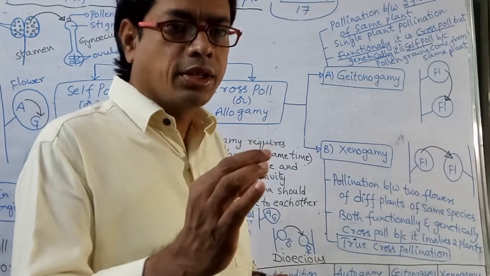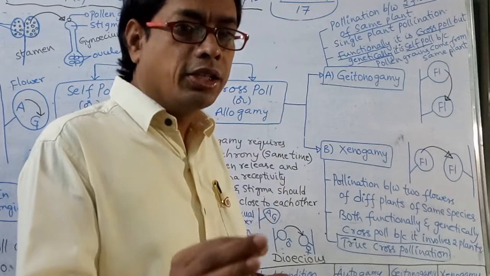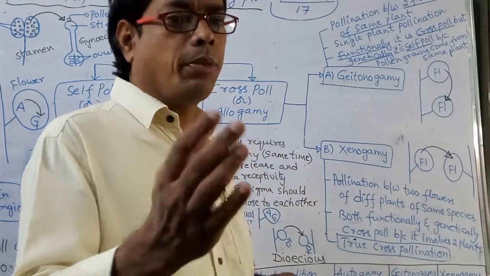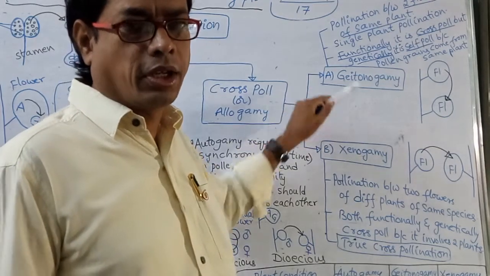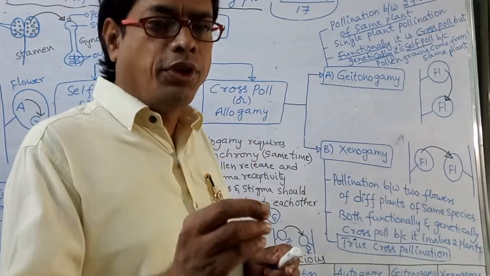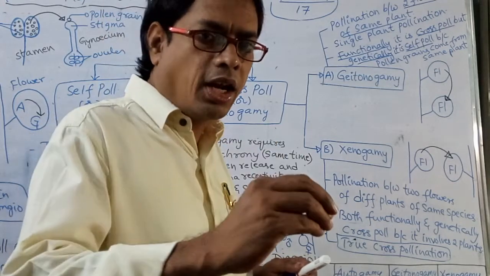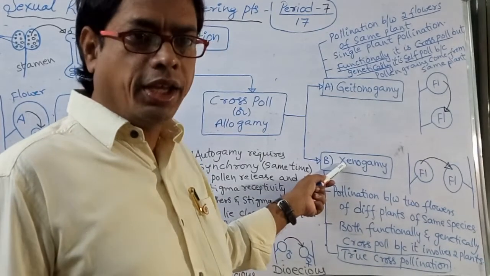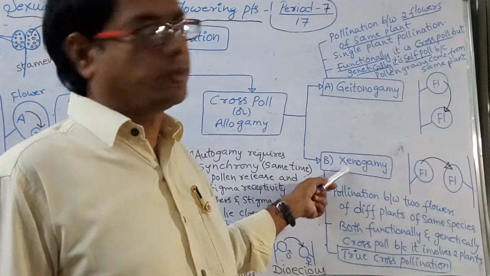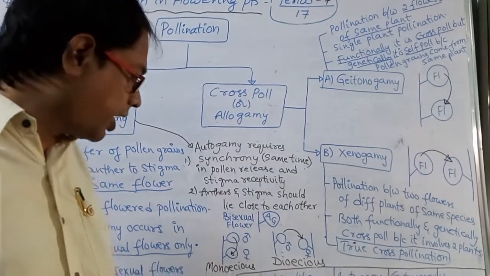Which one is functionally allogamy, genetically autogamy? This one, geitonogamy. Next, which pollination is considered to be both functionally and genetically allogamy? That is xenogamy. Now there are different types of conditions.